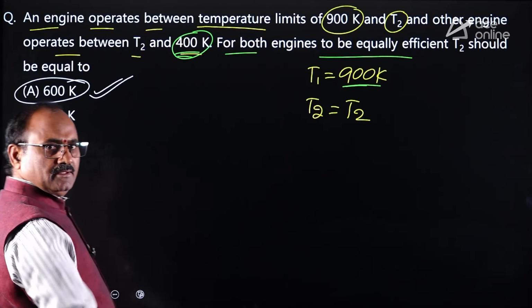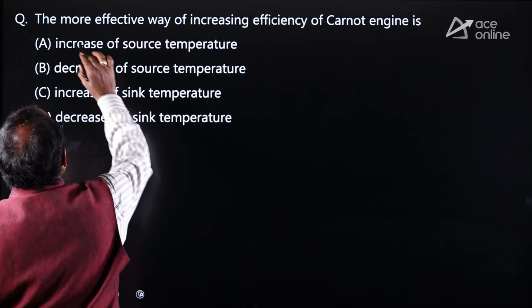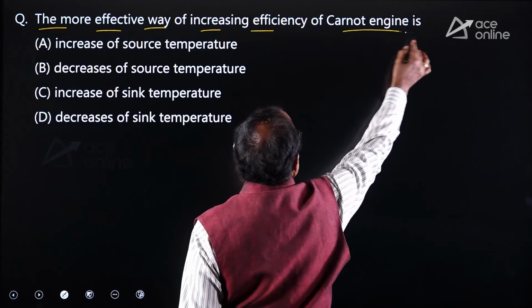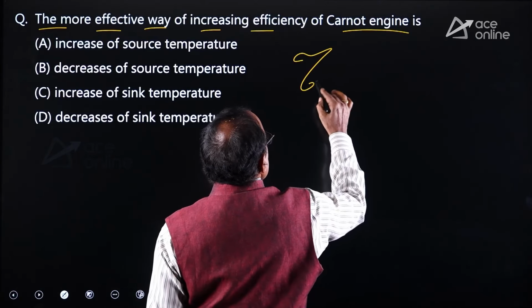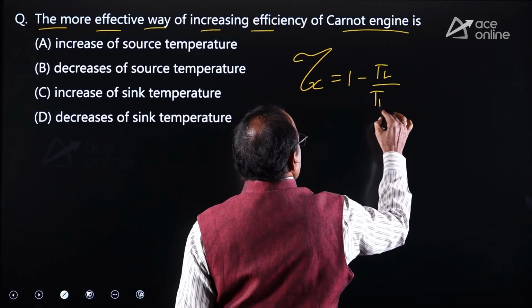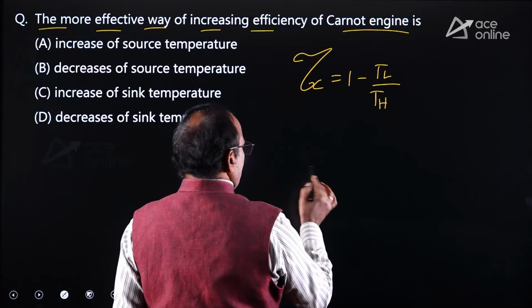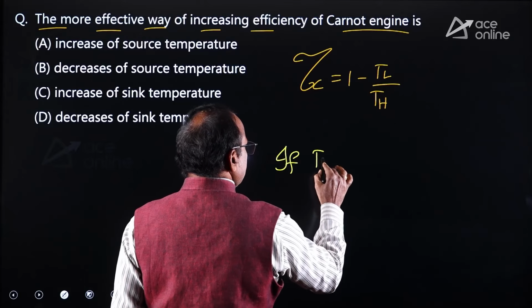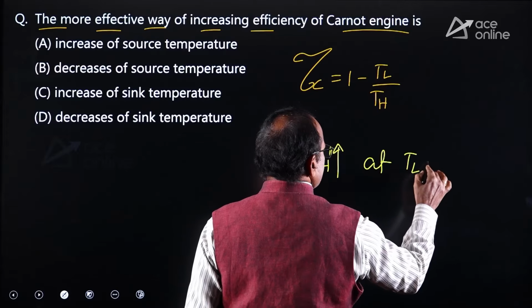Okay, now? Shall I move to the next one? Yes. Look at another one. The more effective way of increasing efficiency of a Carnot engine is, efficiency of the Carnot engine equals 1 minus lowest absolute temperature by highest absolute temperature. From that you can conclude that the efficiency of the Carnot cycle can be increased by increasing the highest absolute temperature at constant lowest absolute temperature.